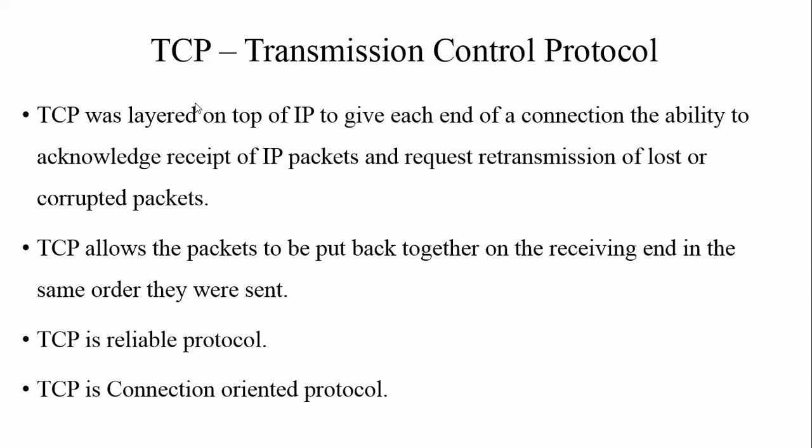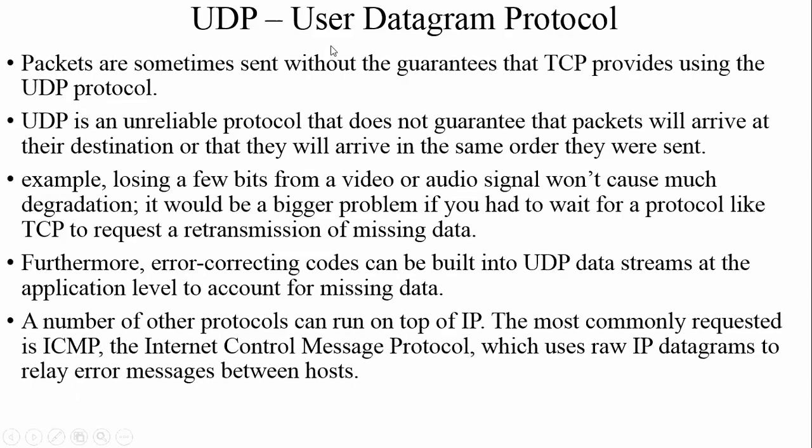Next one is UDP, User Datagram Protocol. What does UDP mean? It is totally the opposite of TCP. It is a connectionless protocol.